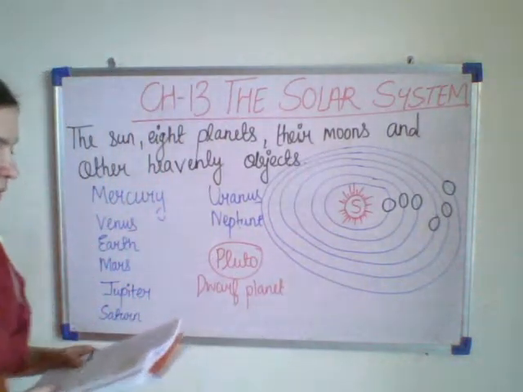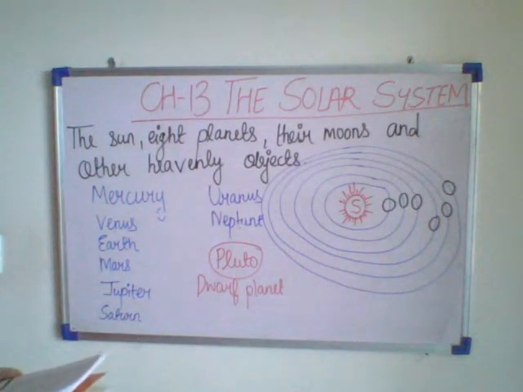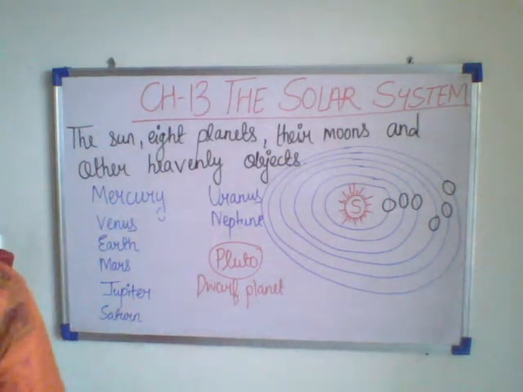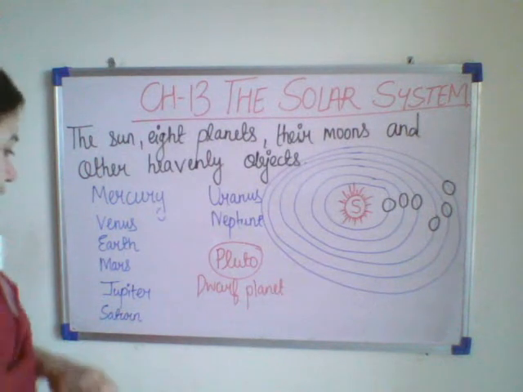So Mercury, Venus, Earth and Mars are 4 inner planets made of rock. Jupiter, Saturn, Uranus and Neptune are 4 outer planets made of gases. All outer planets have rings. So we can say that a total of 8 planets are there.